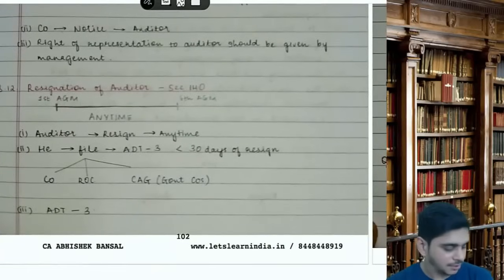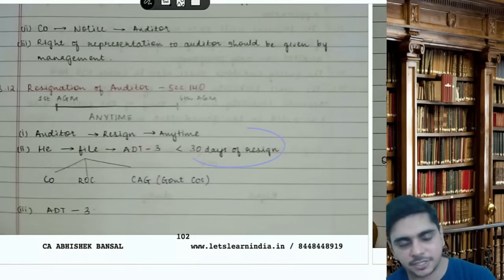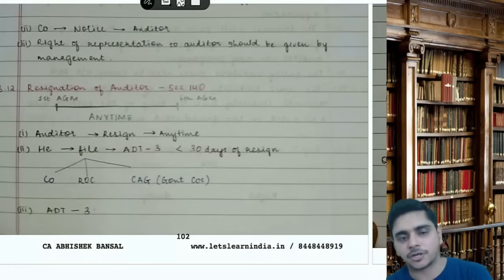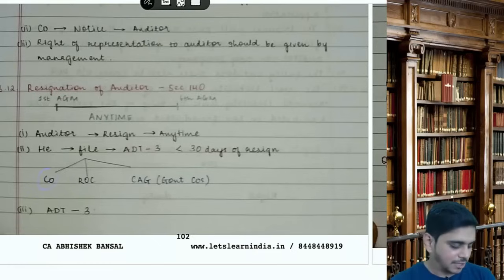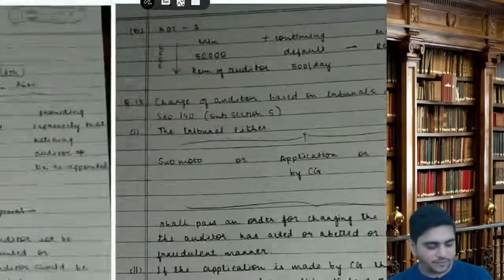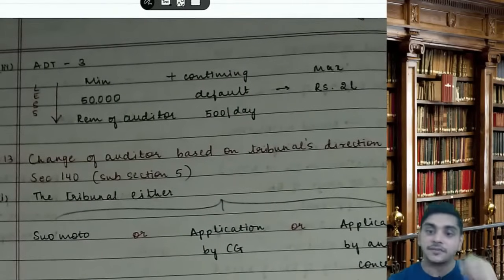Sir, resignation. The auditor can resign at any point of time. However, he has to file ADT3 within 30 days of the resignation. So the auditor can resign any time, but he has to file ADT3. ADT1 is appointment, ADT2 is removal, ADT3 is your resignation. He has to file with the company, the ROC and the CAG in case of government companies. If ADT3 is not filed, see the penalty, very important.